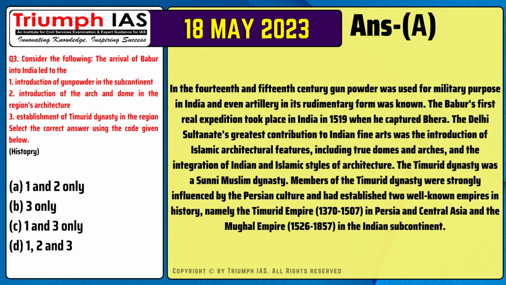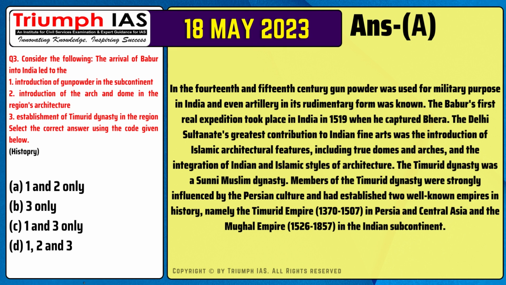The correct answer is option B. In the 14th and 15th century, gunpowder was used for military purposes in India, and even artillery in its rudimentary form was known. Babur's first real expedition took place in India in 1519 when he captured Bhira. The Delhi Sultanate's greatest contribution to Indian fine arts was the introduction of Islamic architectural features, including true domes and arches, and the integration of Indian and Islamic styles of architecture.